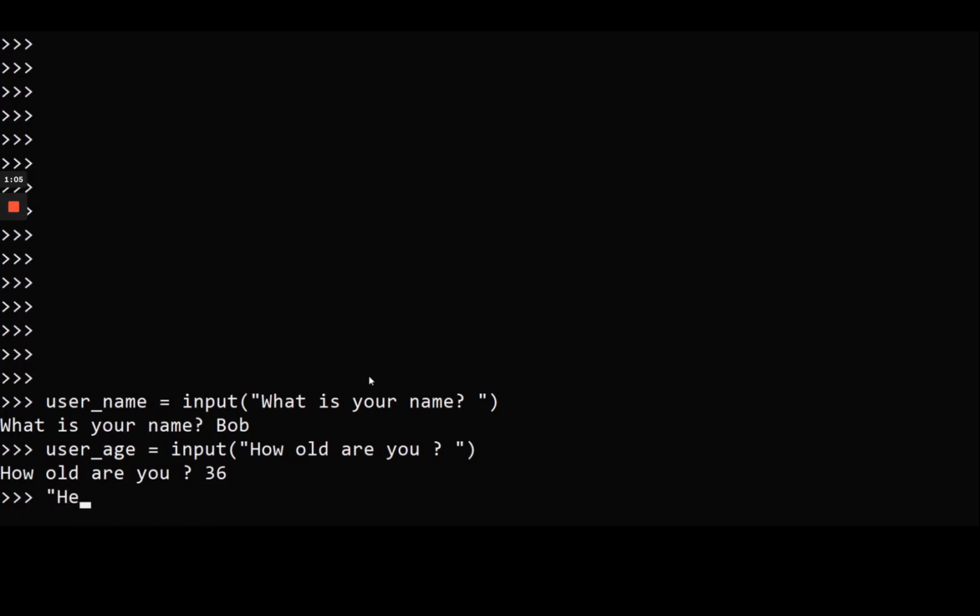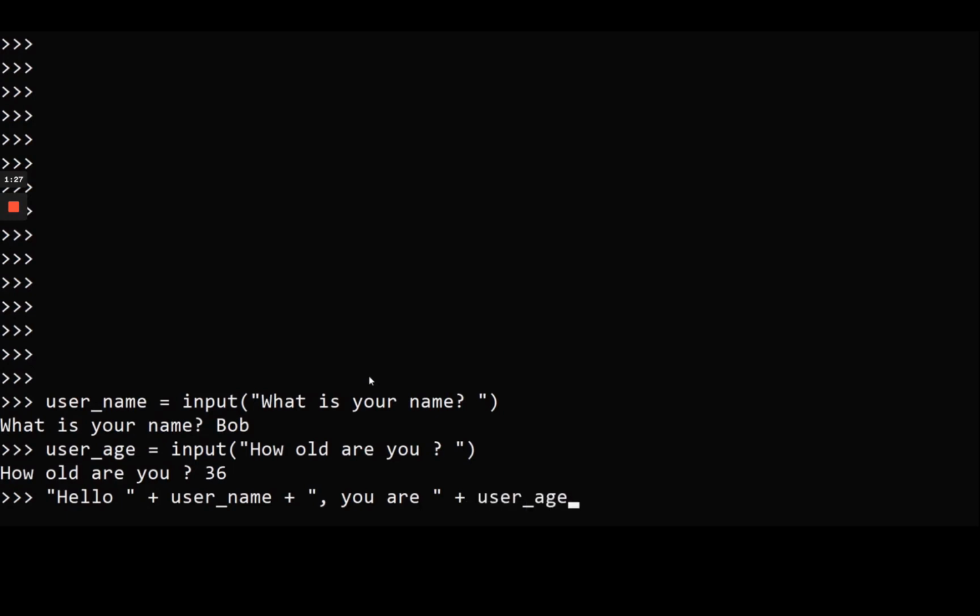So let's do that. Hello. Okay, let's put a space and let's do plus. Okay, so we can concatenate the different strings. User name plus, and then, for example, a comma. You are space and another plus.